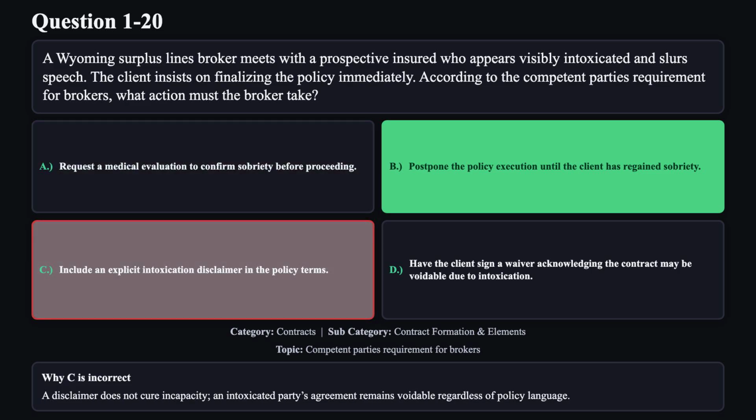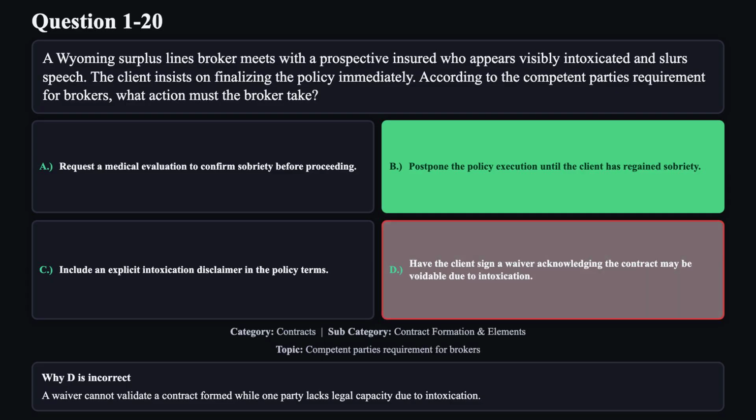Reason C is not correct. A disclaimer does not cure incapacity. An intoxicated party's agreement remains voidable regardless of policy language. Reason D is not correct. A waiver cannot validate a contract formed while one party lacks legal capacity due to intoxication.